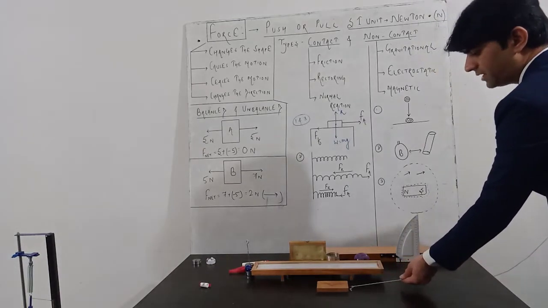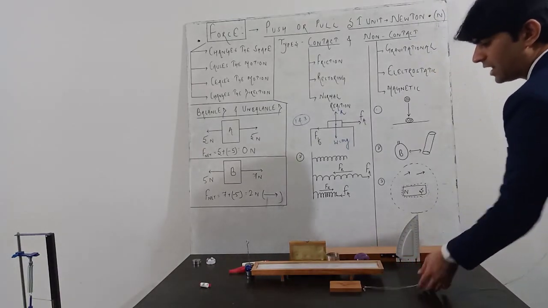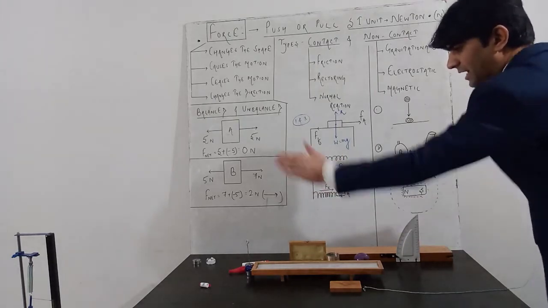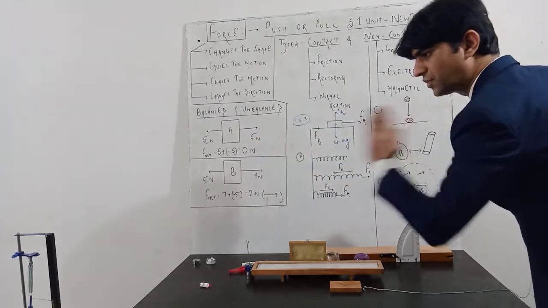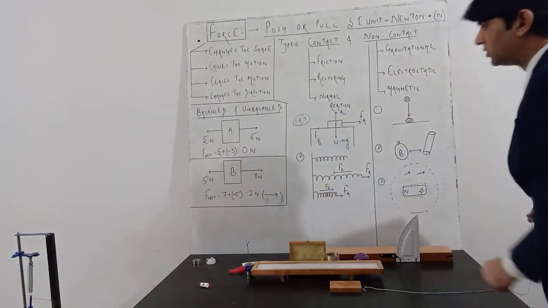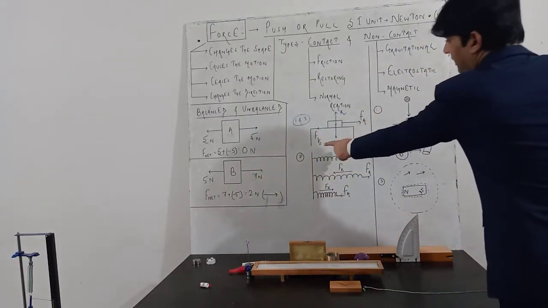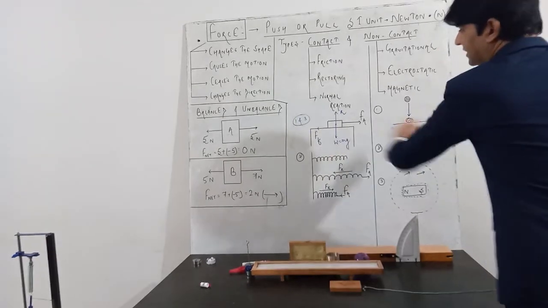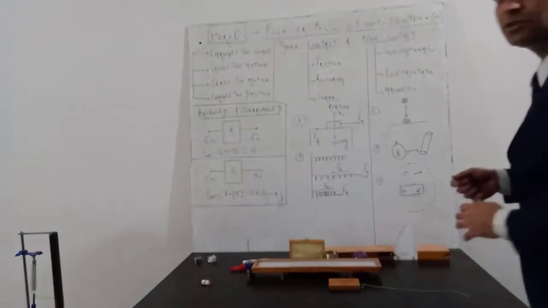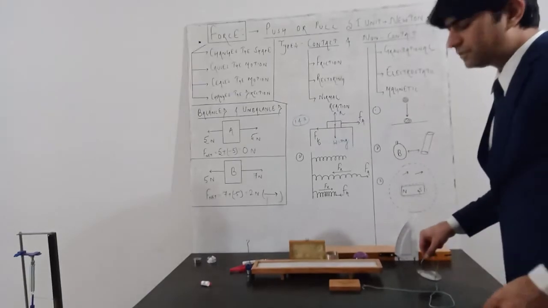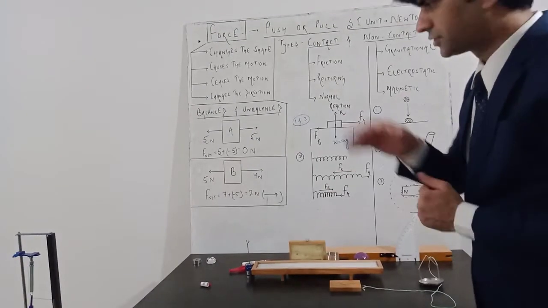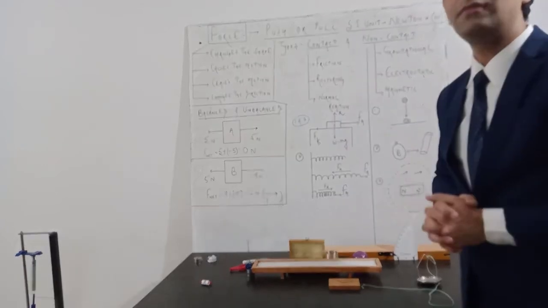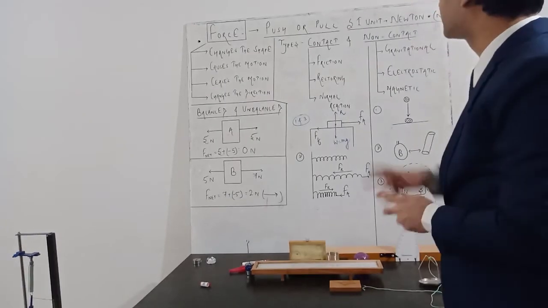So this is the applied force applied by my hand, and the frictional force will act in the opposite direction. The motion is in this direction and the frictional force will act in that direction. So frictional force is indicated by F here, and this Fa is the applied force. Whenever two bodies or two surfaces come in contact with each other, there acts a frictional force. So frictional force is a kind of contact force.